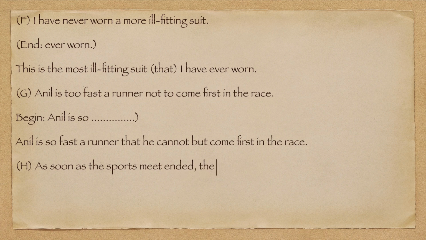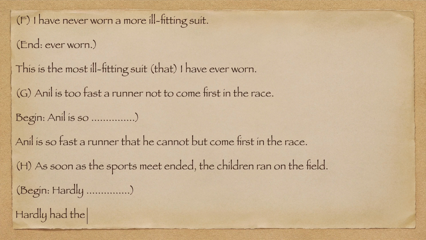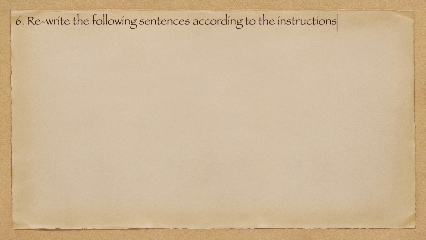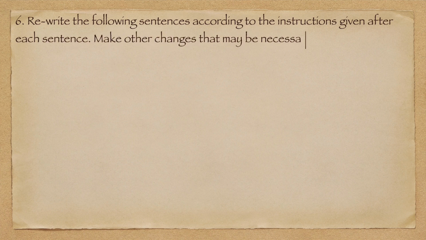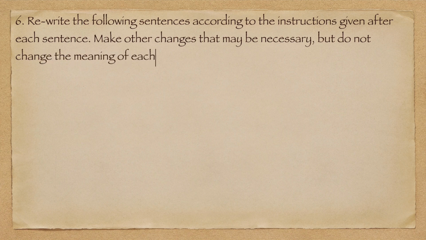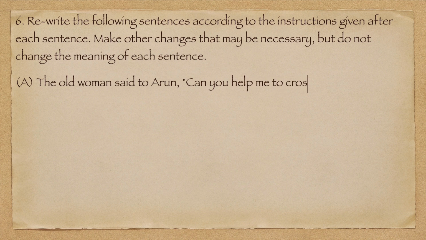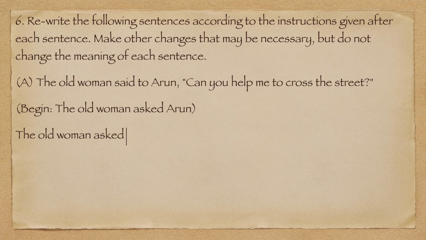H. As soon as the sports meet ended, the children ran on the field. Begin. Hardly had the sports meet ended when the children ran on the field. 6. Rewrite the following sentences according to the instructions given after each sentence. Make other changes that may be necessary, but do not change the meaning of each sentence. The old woman said to Arun, "Can you help me to cross the street?" Begin. The old woman asked Arun if he could help her to cross the street.